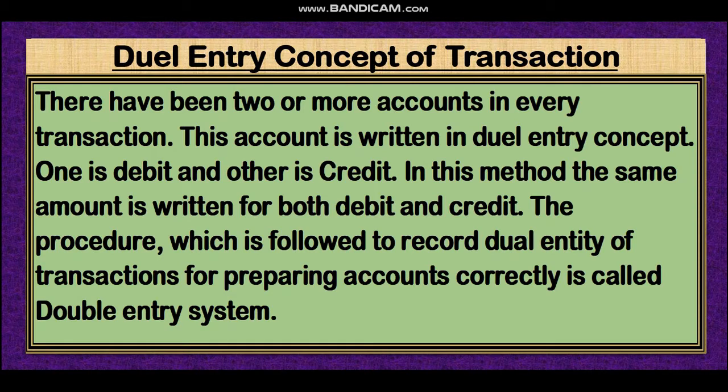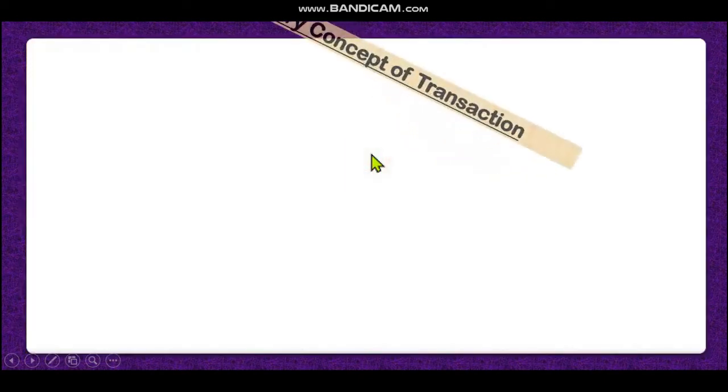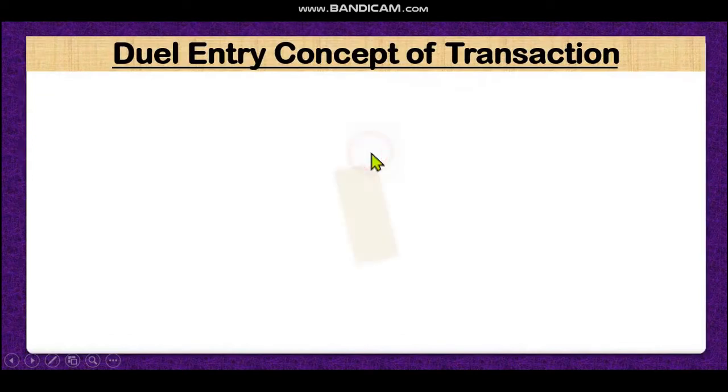Under this system, in every transaction there are two parties: one party is debited and the other party is credited. By receiving, the receiver account is debited and the giver account is credited. This is the basic rule of the double entry system. This is the dual entity concept of transaction.